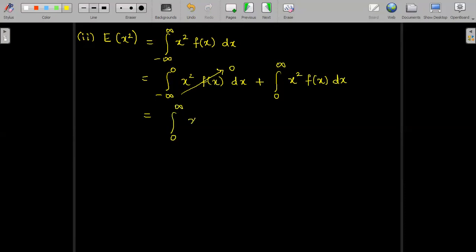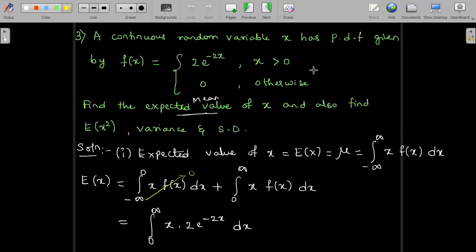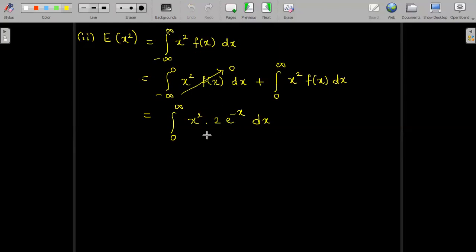Integral 0 to infinity x square into 2 e power minus 2x dx, because that is how the function f of x is defined for us. In the positive interval, f of x is 2 e power minus 2x. In all other ranges, f of x is 0. Hence the reason we just took this as 0 and considered only the positive interval. In the positive interval, the f of x value is 2 e power minus 2x.